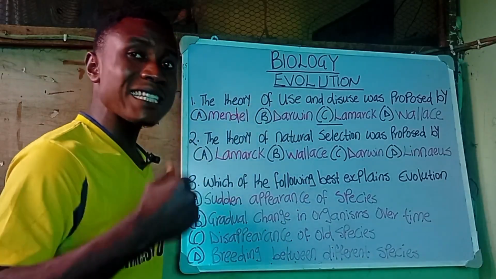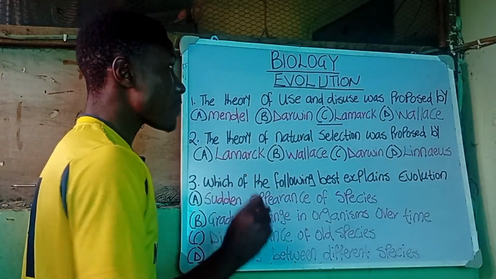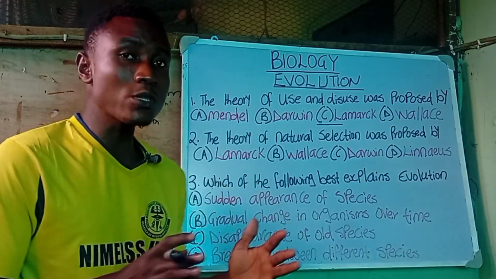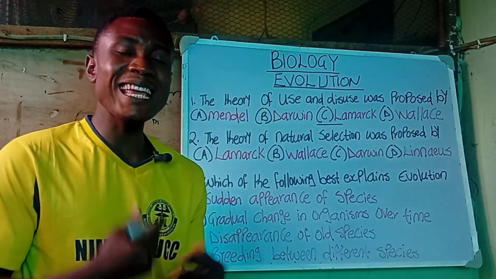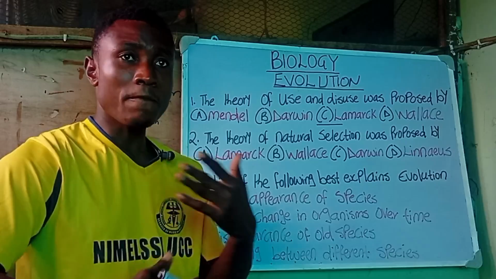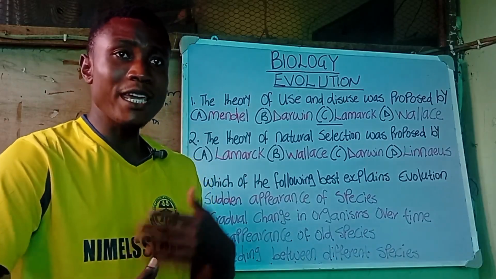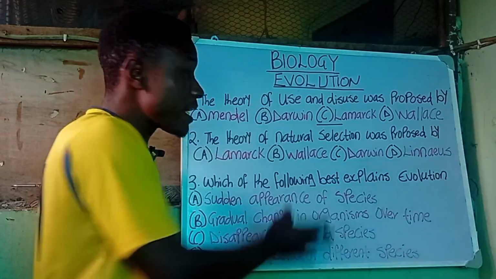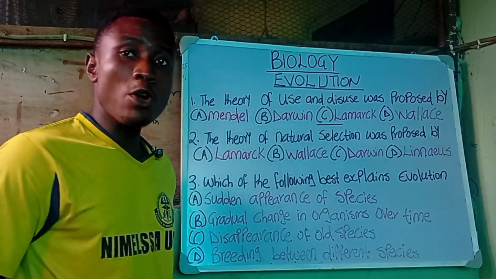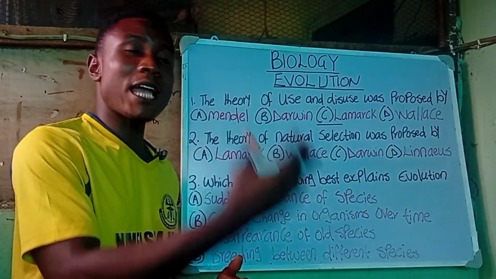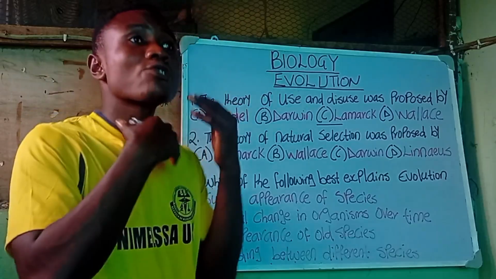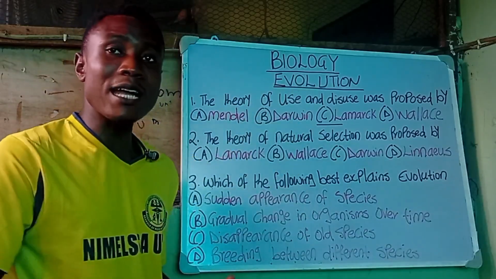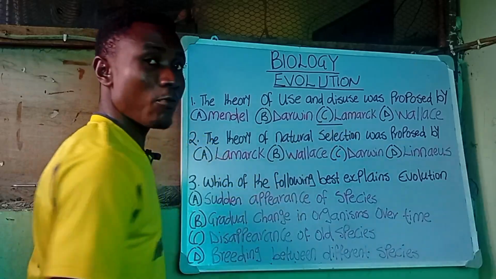He gave two theories. He talked about the use and the disuse of body parts and the inheritance and transfer of this trait. In the course of bringing out this theory, he gave an example using the giraffe. He said that over time, giraffes stretching their necks were able to get fruit. So they stretch their necks, and over time they pass this trait to their younger ones, right? So the theory of use and disuse of body parts was proposed by Jean Lamarck.